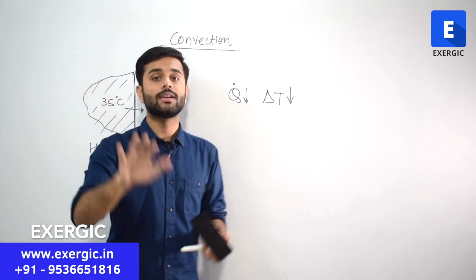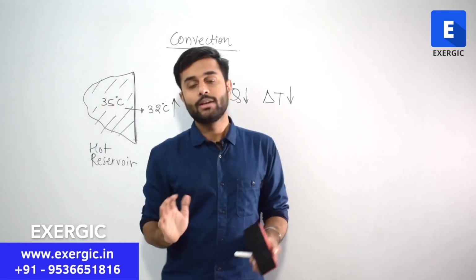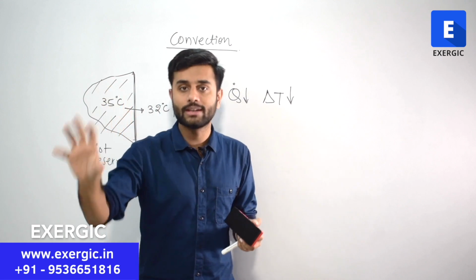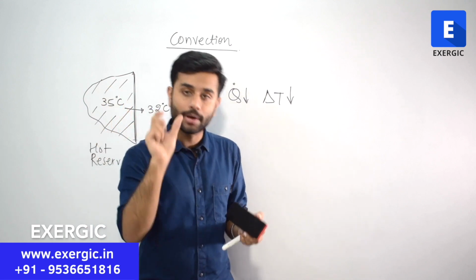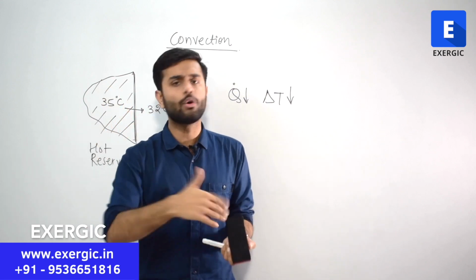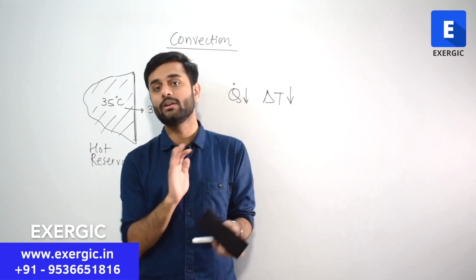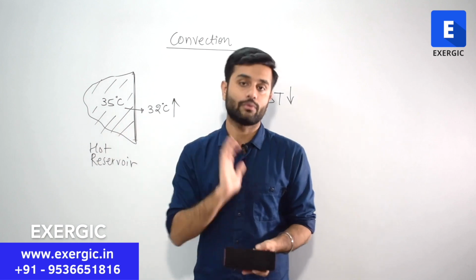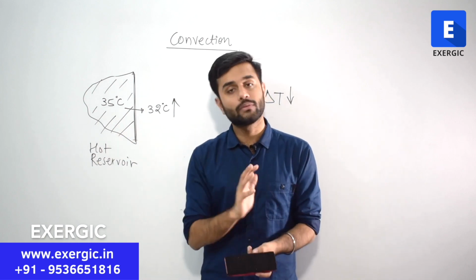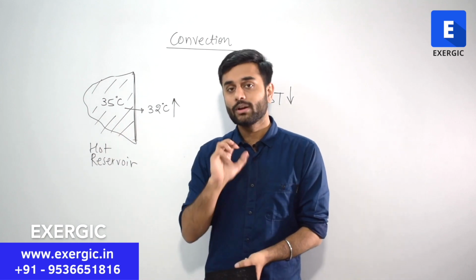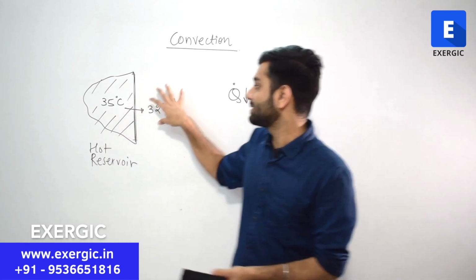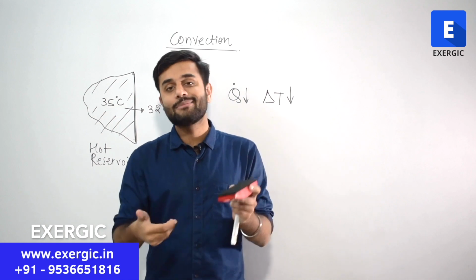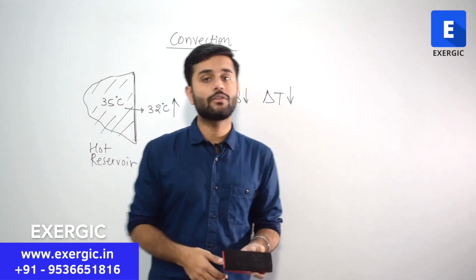But suppose you want to do it faster. You are doing this heat transfer in some particular machine, in some industry, and you have a specific purpose why you are doing it. So you want to do it fast. You don't want to do it at a slower pace. So what will you do? This is the problem in front of you. Look, if you can replace this 32 degrees Celsius air with lower temperature air, then the heat transfer will be faster, right?